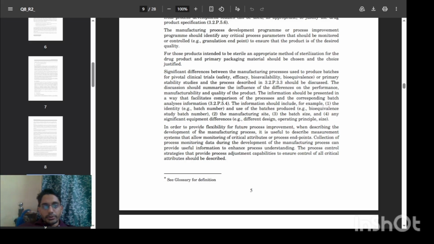In order to provide flexibility for future process improvement, when describing the development of the manufacturing process, it is useful to describe measurement systems that allow monitoring of critical attributes or process endpoints. Collection of process monitoring data during the development of the manufacturing process can provide useful information to enhance process understanding. The process control strategy that provides process adjustment capabilities to ensure control of critical attributes should be described.